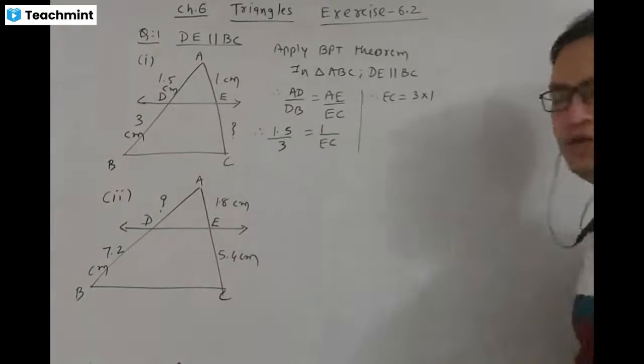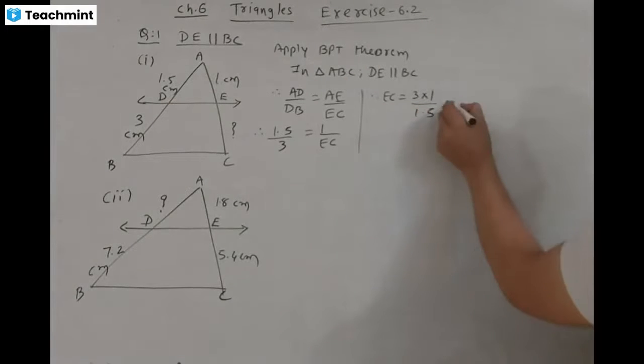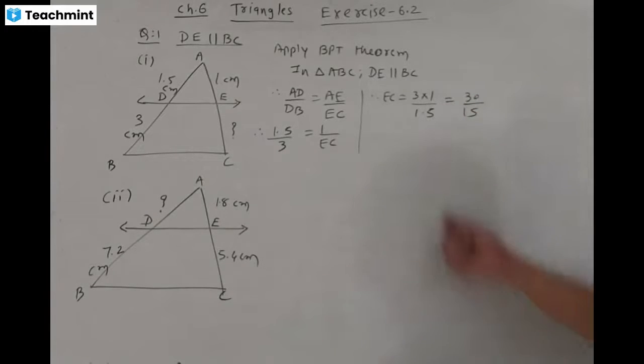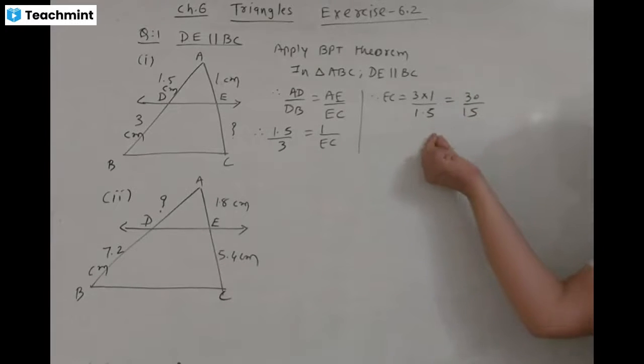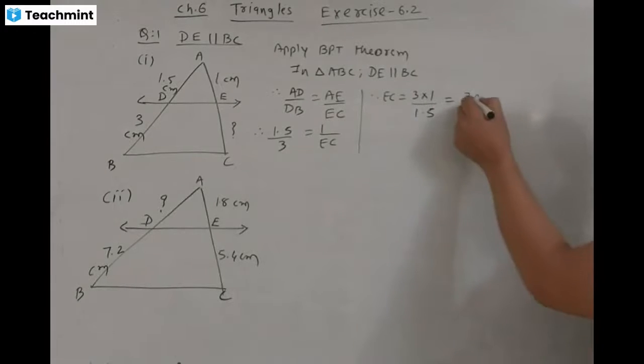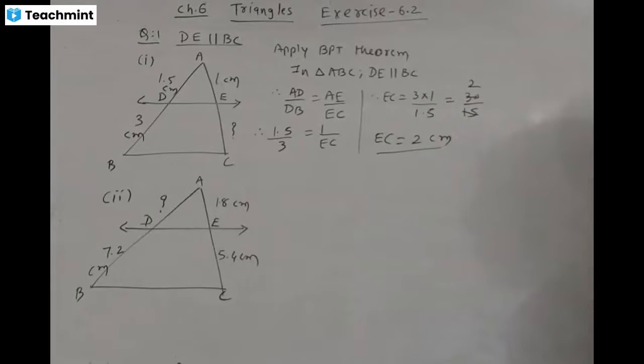3 divided by 1.5. That means 30 divided by 15. 1.5 is equal to 15 by 10, and 10 is converted into the numerator, so 30 by 15. EC is equal to 2 centimeter. Otherwise, 3 divided by 1.5: 1.5 multiplied by 2 is equal to 3. Therefore, EC is equal to 2 centimeter.